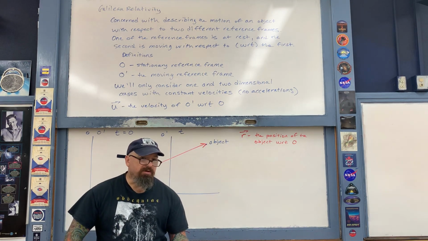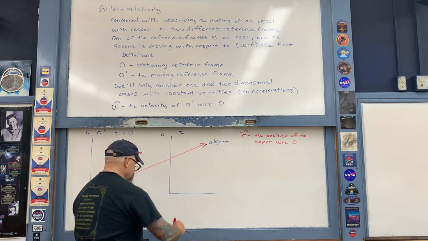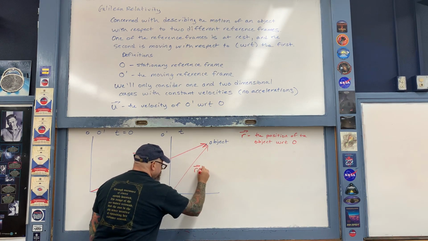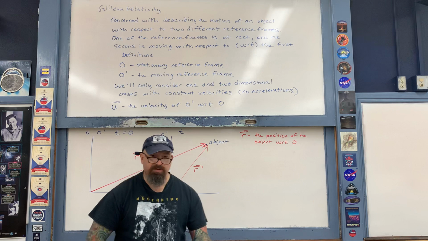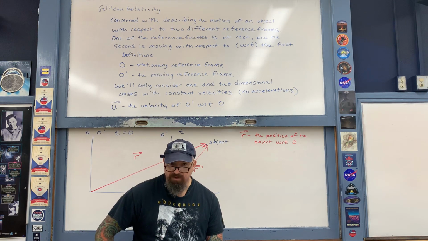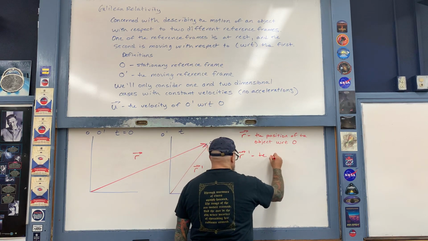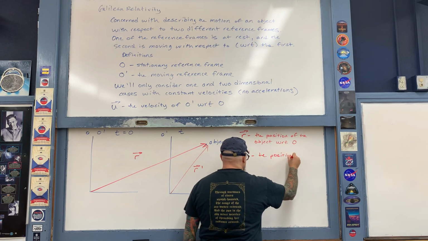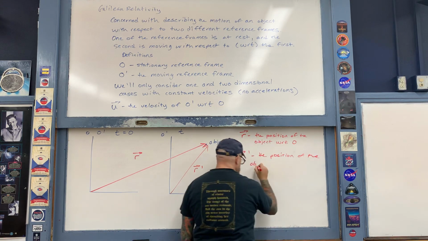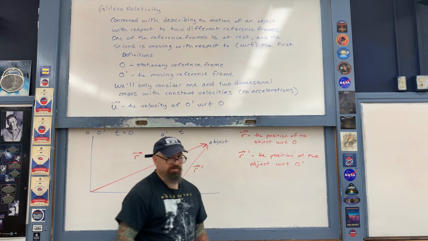However, notice on this diagram that I would see the position of the student, the object, differently. I would see the position as this vector right here. This vector right here is referred to as R prime. It's once again a definition. In this case, R prime is the position of the object with respect to the moving observer, O prime.